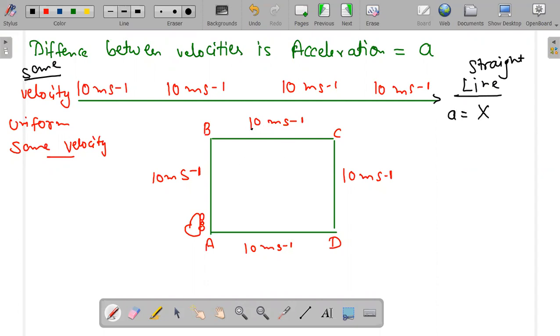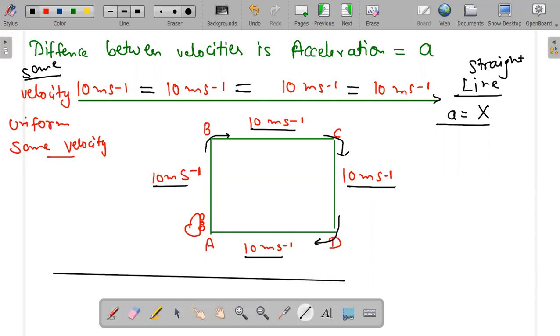But if velocities are same, but it is a non-linear thing and there is change in direction, the car has to change its direction from B to C. So in a linear area, when there is a simple straight line and velocities are same, it doesn't bring you any acceleration. There is no difference in velocities, so there is no acceleration.